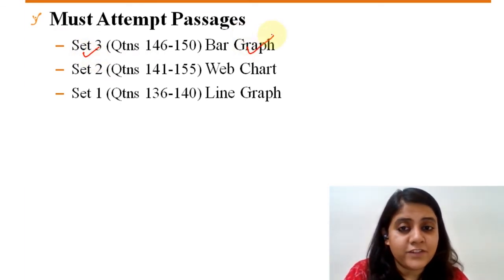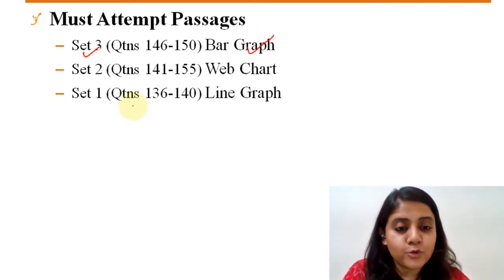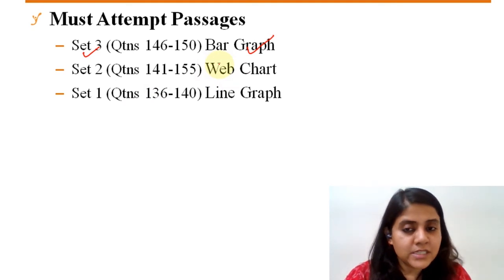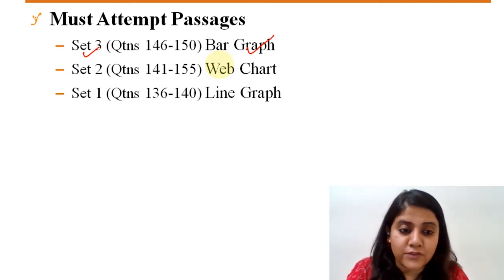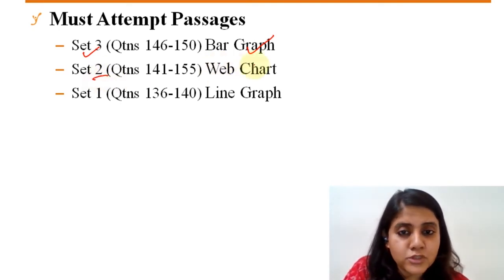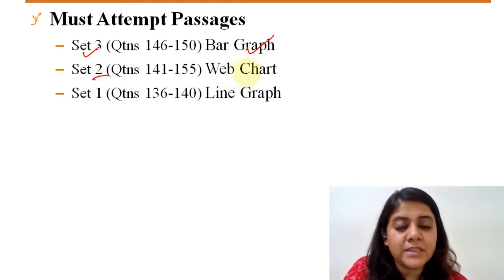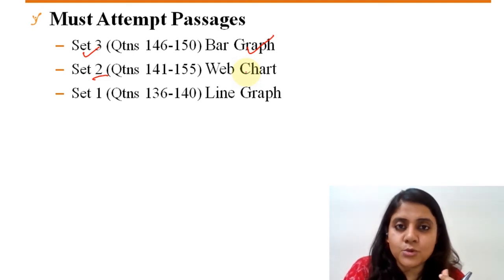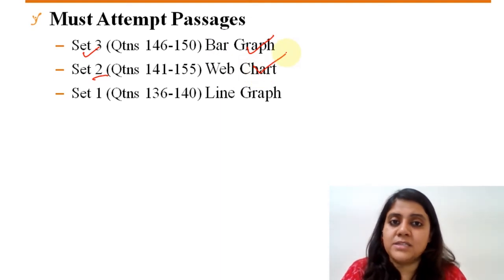This is something that you should have definitely done. Now, the only reason I have put all the three sets under must attempt is because at least two or three questions, I mean, like I said for earlier sections also, there was no one set that you could have entirely left out because it was difficult or something like that, right? Definitely doable ones. The second set was about web chart, right? I mean, the way the chart was or the way the graph was presented, that could have been slightly different or slightly new. But once you quickly got a hang of how the data is represented, this was also a very simple one to do.